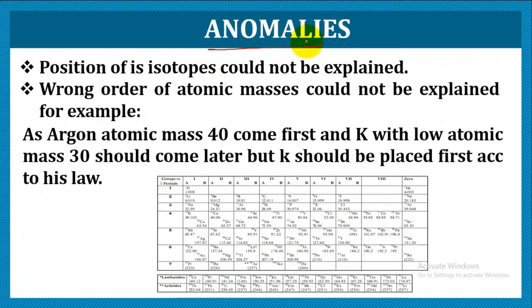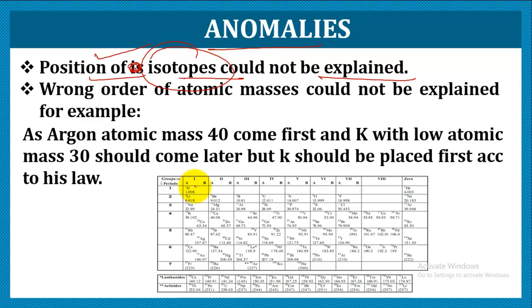There were merits, and there were also a few demerits. So what were the demerits of his classification? He couldn't justify the position of isotopes. So we can say that the position of isotopes could not be explained. We know that isotopes are those elements which possess the same atomic number but different mass number.